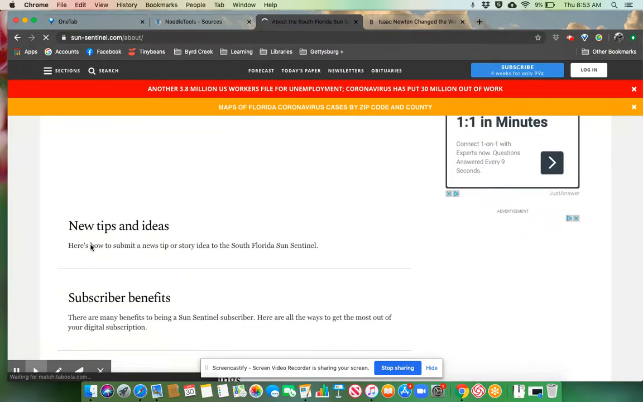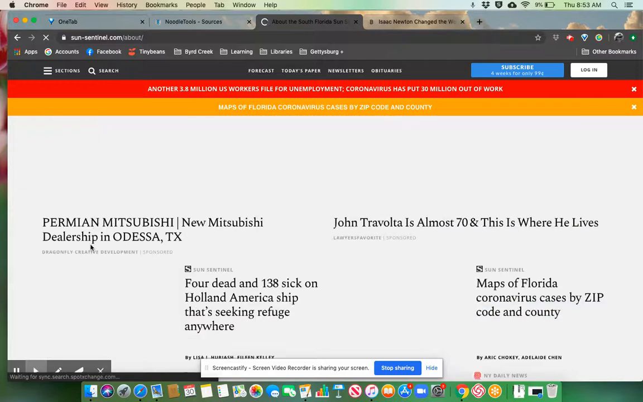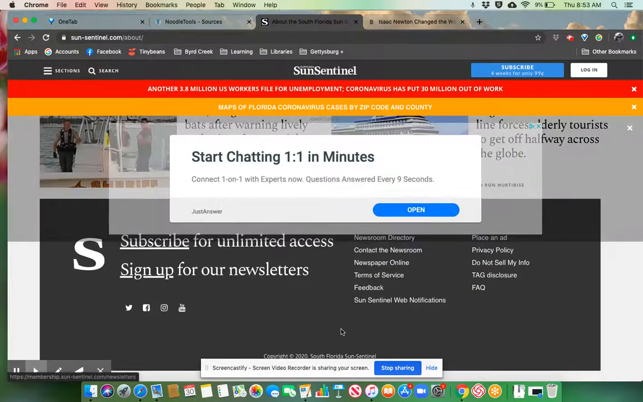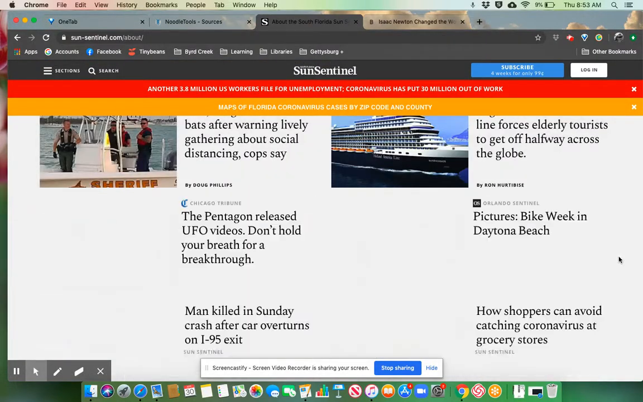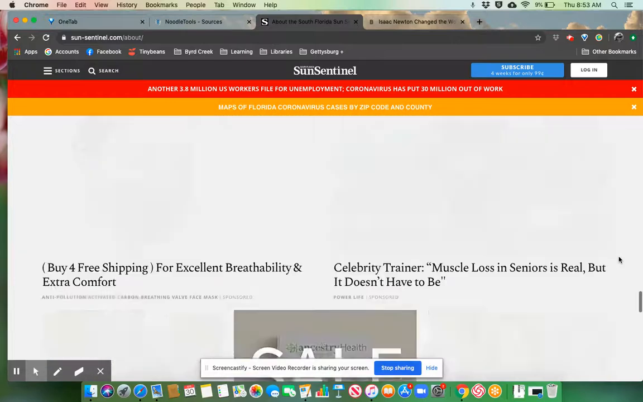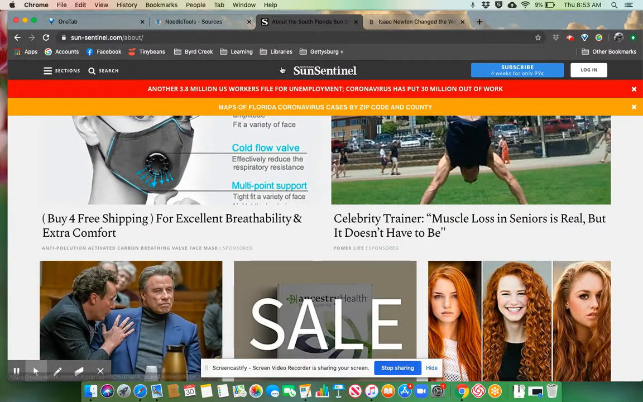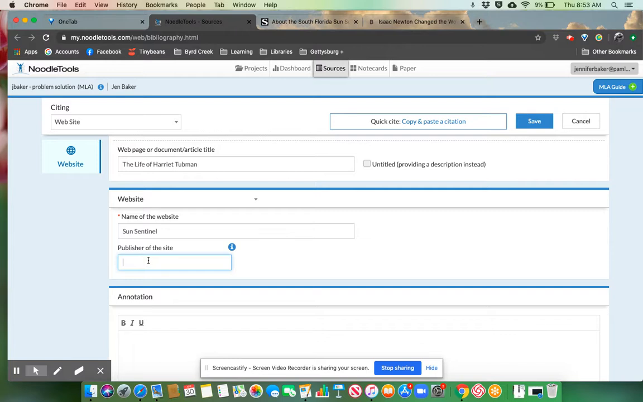So we can see on here, yeah. So here we go, South Florida Sun Sentinel. It's going to keep scrolling. Oh my gosh, this is a really annoying site. But that's how you do that. You just keep going down until you can find what you're looking for. Florida, right.